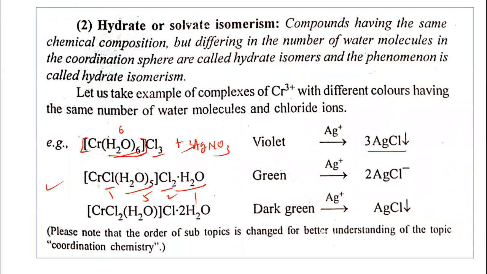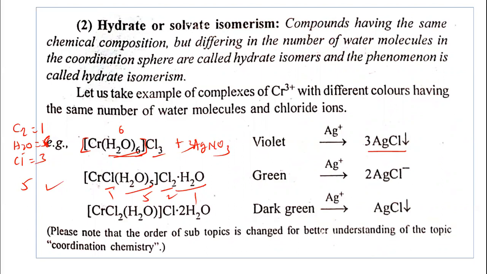See now this complex, CrCl(H2O)5. The number of water molecules in the coordination sphere is changed here. Only 5 water molecules in this case. Therefore, this compound is a different compound. Both have the same chemical composition, the same chemical formula: chromium, 1 metal, 5 plus 1, 6 water molecules, and chlorine 3. The same will be here in this case.